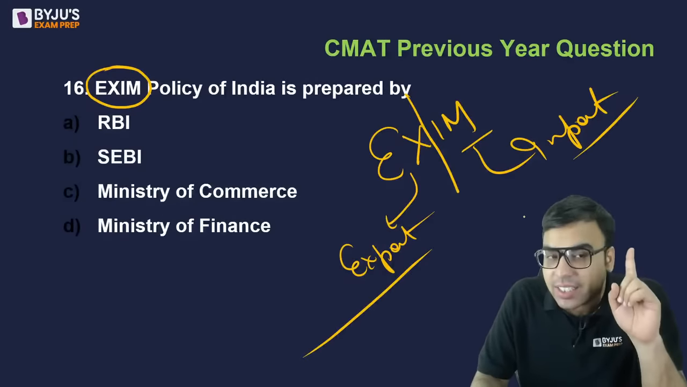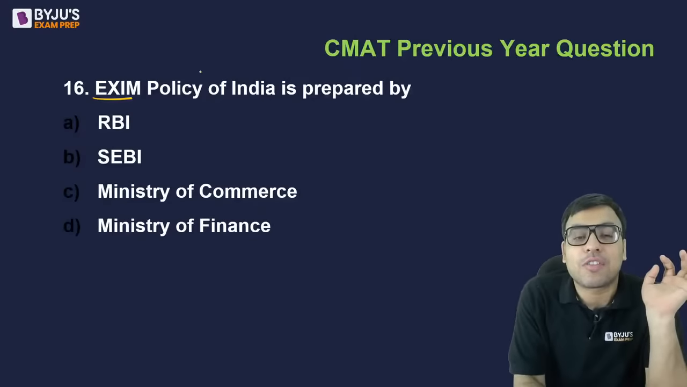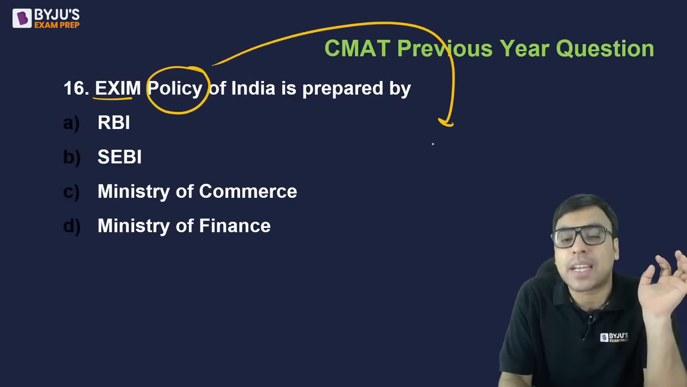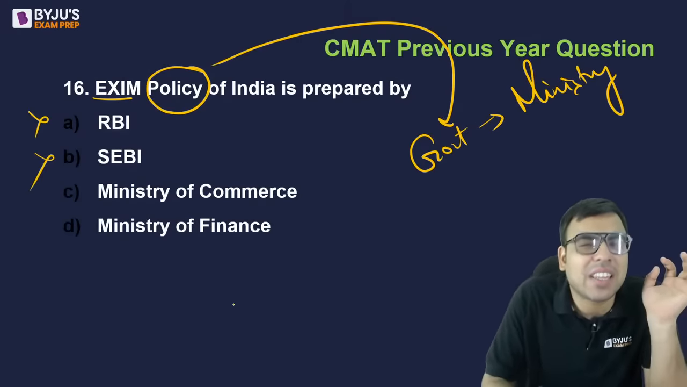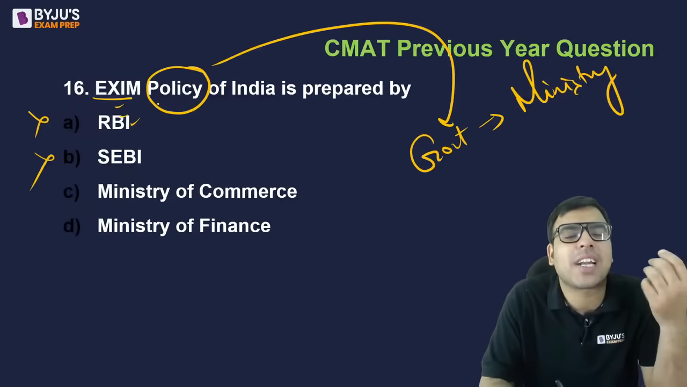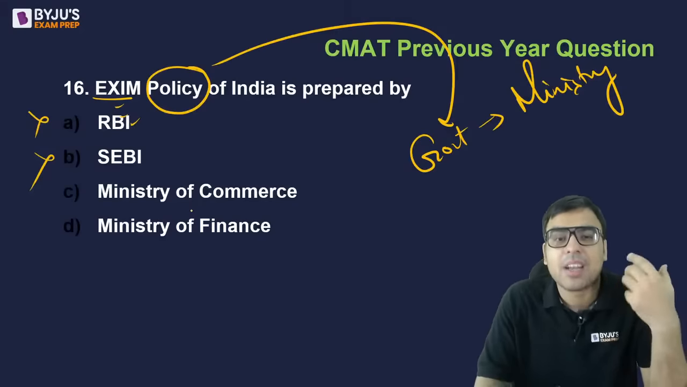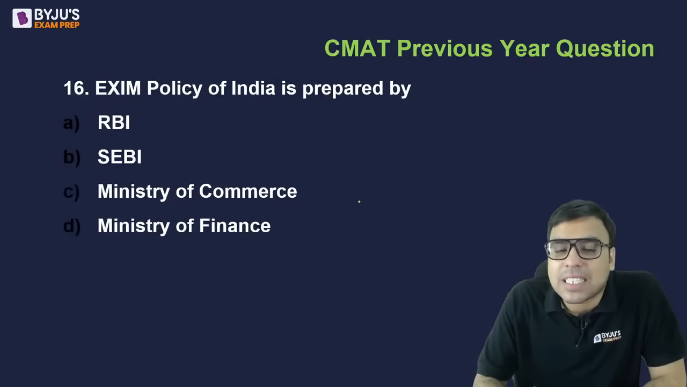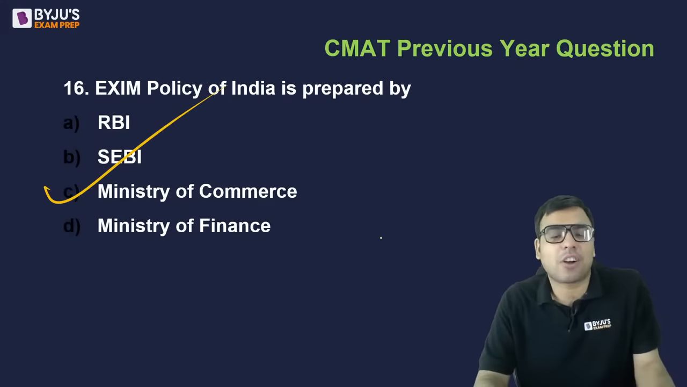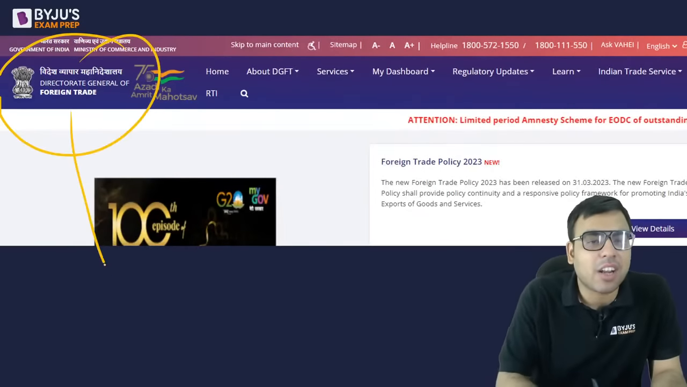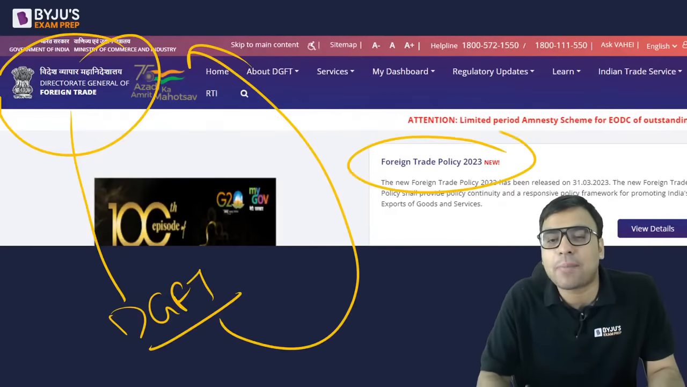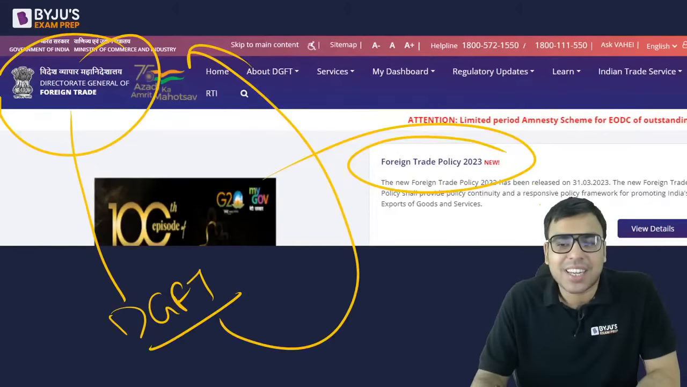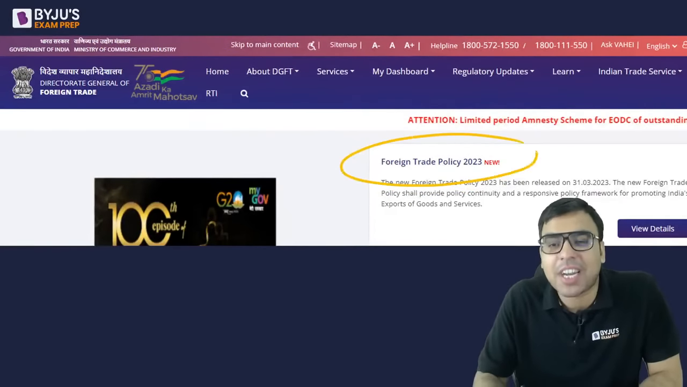Okay, first thing. Second thing is, suppose you do not know. First thing, policy is always made by the government. Policy making will be done by a ministry. RBI and SEBI generally is very difficult for us to believe, but yes, in some cases, like monetary policy, some policies are being made. But generally policy is made by the ministry. So the right answer here is Ministry of Commerce. DGFT makes it, the Directorate General of Foreign Trade. DGFT is under the Ministry of Commerce and Industry.